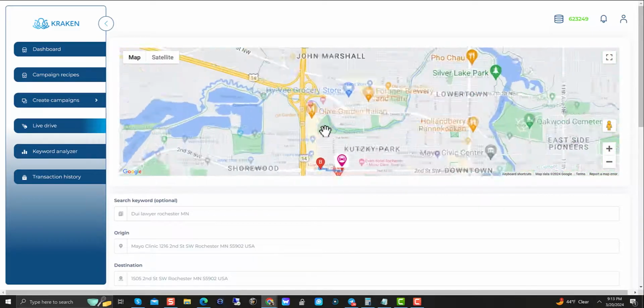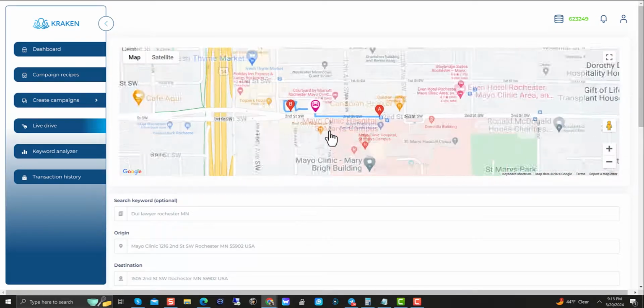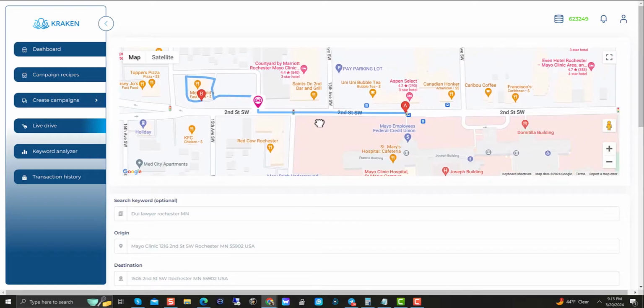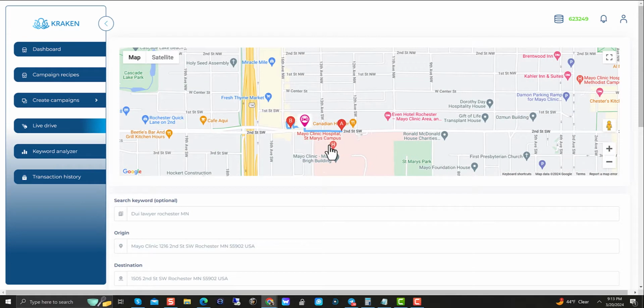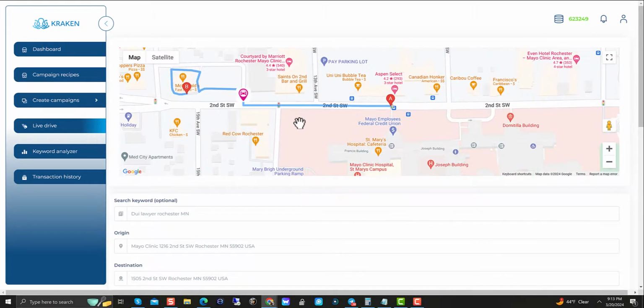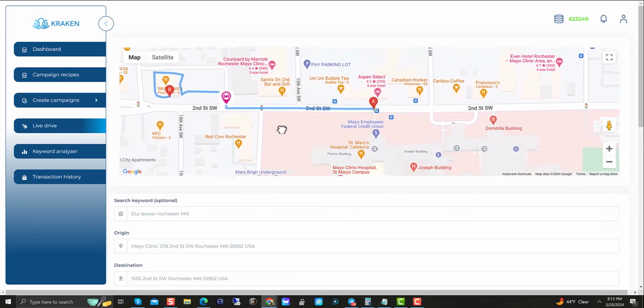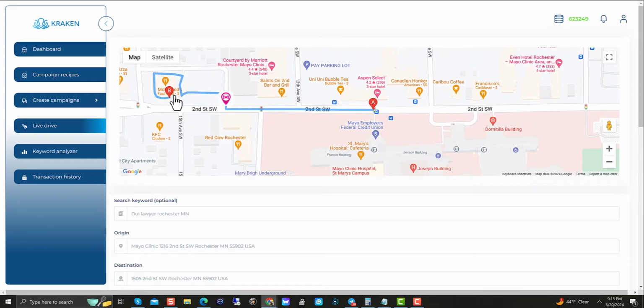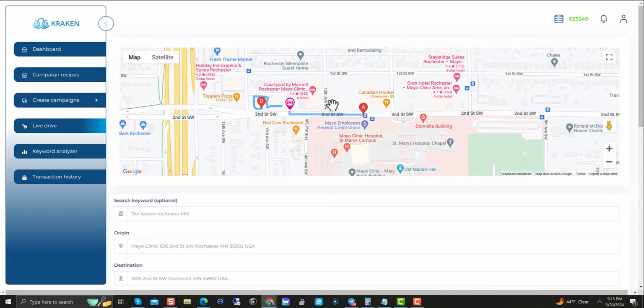I'm extremely familiar with this place because it's where I've had all my, well, not all my heart surgeries. My last 5 open heart surgeries were at the Mayo Clinic here. So I know this place like the back of my hand. Been going since I was 11 years old, 1992. Okay, so the car is already driving here from this McDonald's. And this is one of the main Mayo Clinic buildings here. St. Mary's Hospital campus. I used to walk down to that place. It's very, very close. Courtyard moved in.